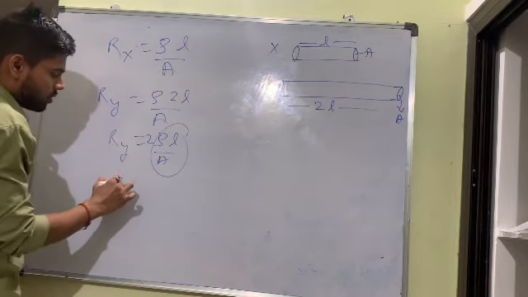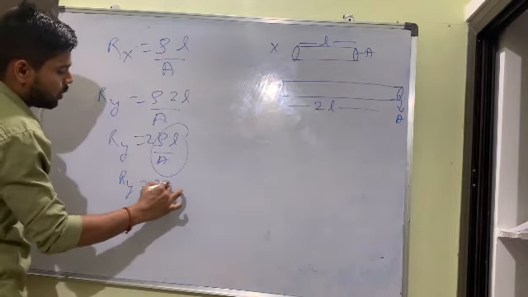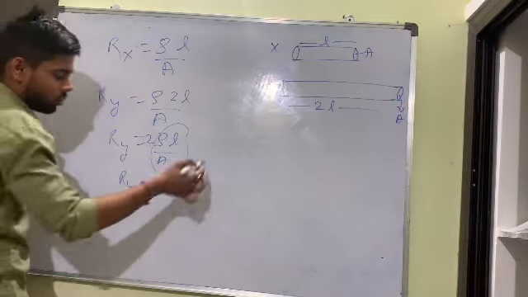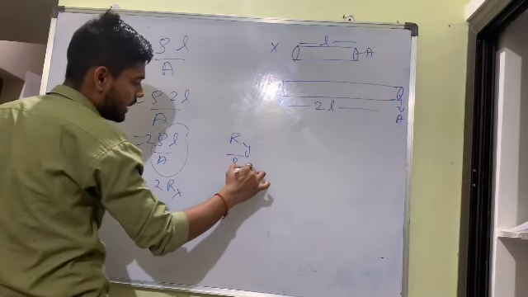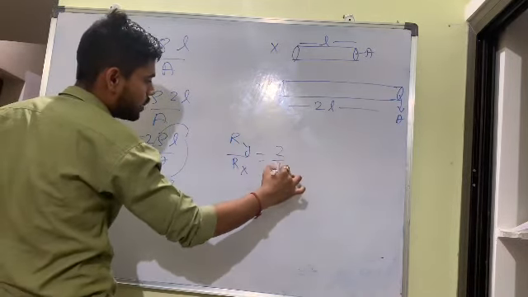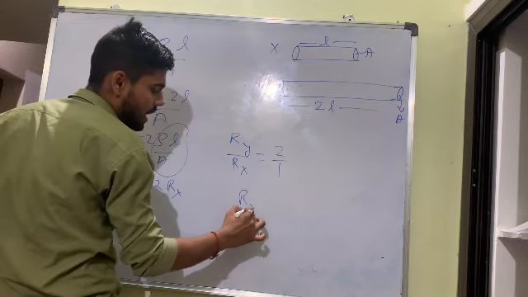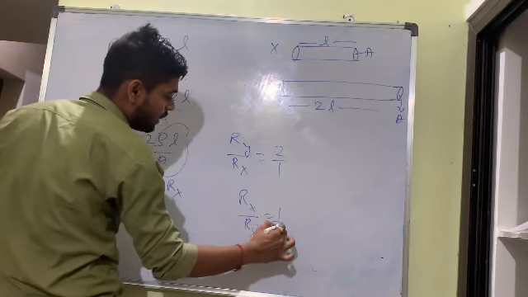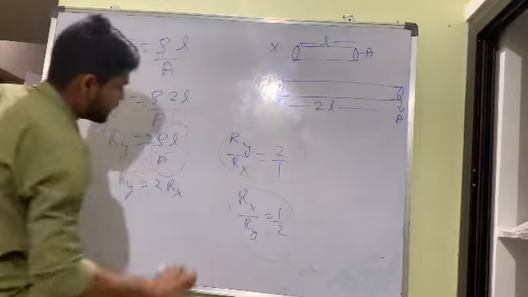So Ry is equal to 2 Rx. If they ask the ratio Ry by Rx, greater by lesser, it is 2 to 1. If they ask Rx by Ry, the answer is 1 by 2. All aspects I discussed with you.